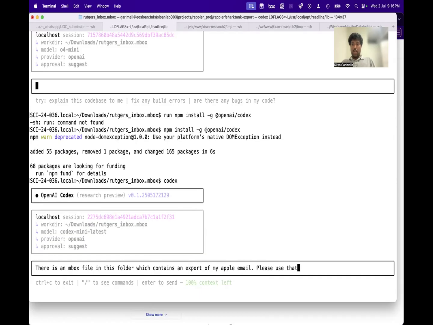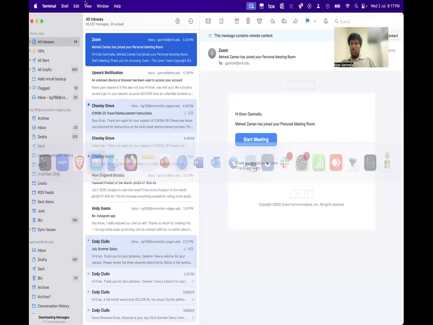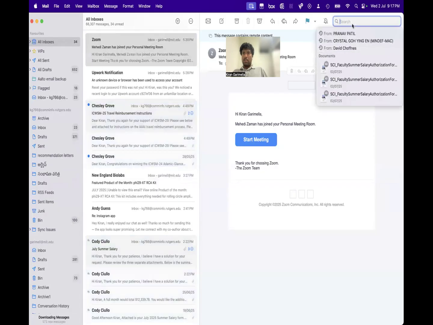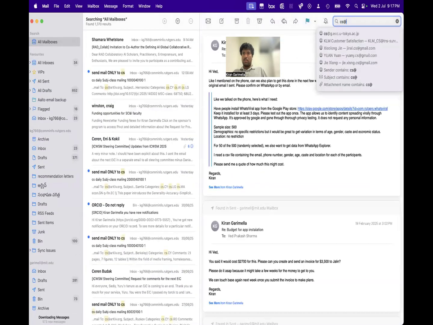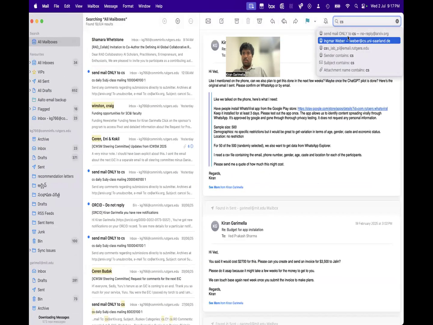Please use that file and process it to extract all emails from arxiv.org. I don't know, let's see, a mailing list. I think it looks like something like cs@arxiv.org or something. Let me check actually. CS at, yes, it's this one. CS. Oops, sorry.